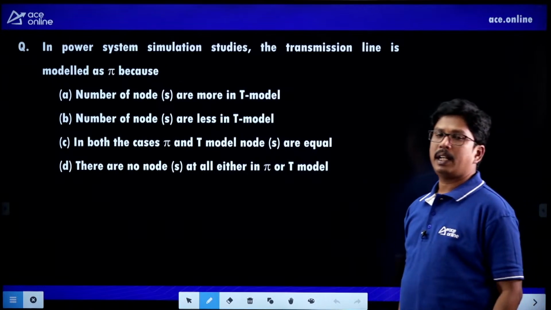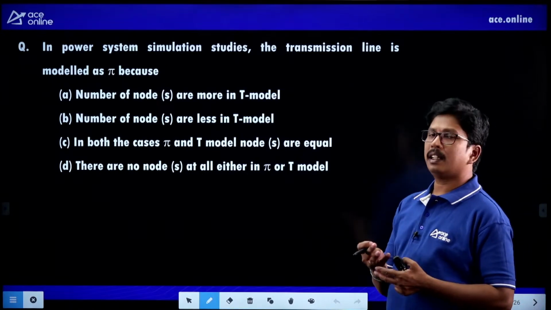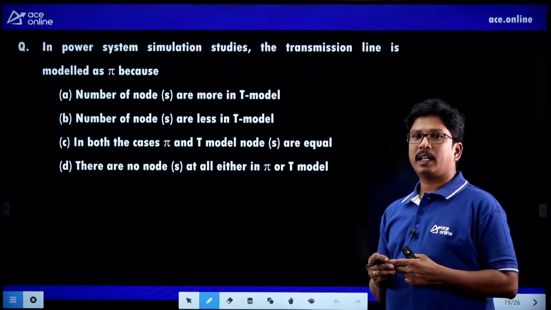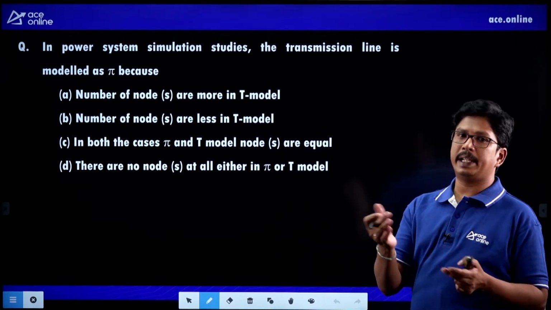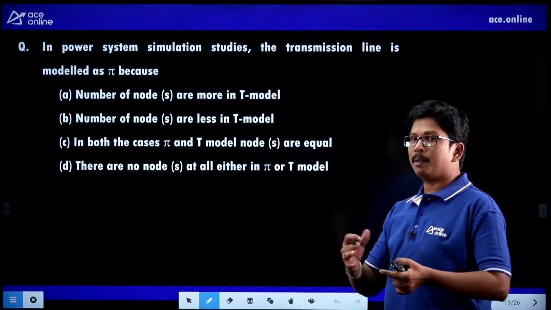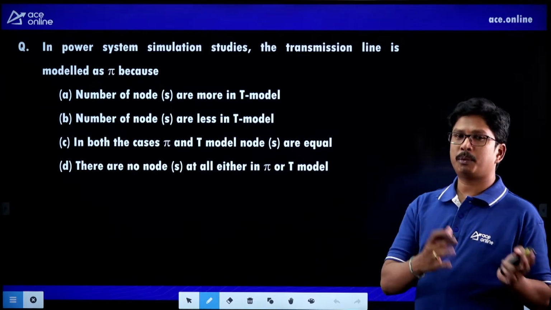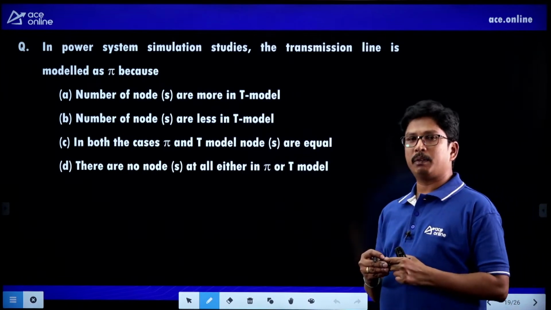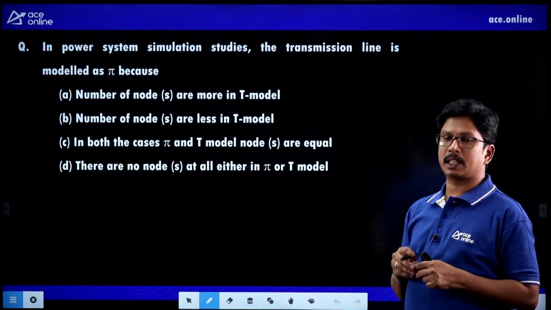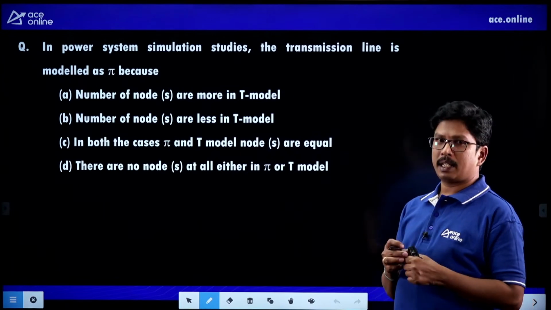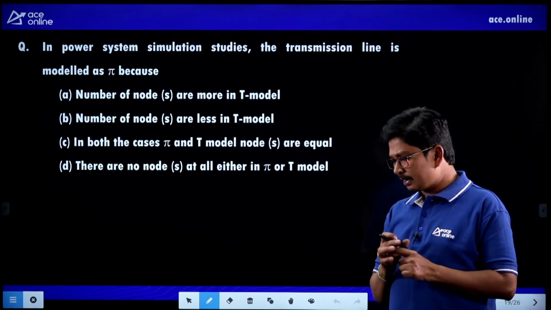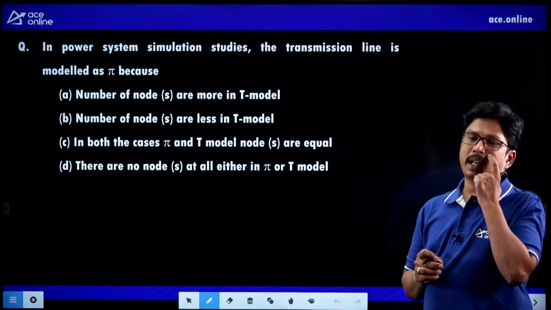Nominal pi model, right? So particularly if you look at the classification of transmission lines, students, we are having short transmission lines, right, up to 20 kilovolts and 80 kilometers, and we are having medium transmission lines, from 20 to 100 kilovolts and 60 to approximately 150 to 160 kilometers, and beyond that we are having the long transmission lines. This is the basic classification we are having.